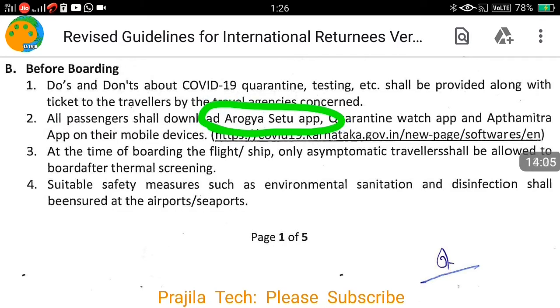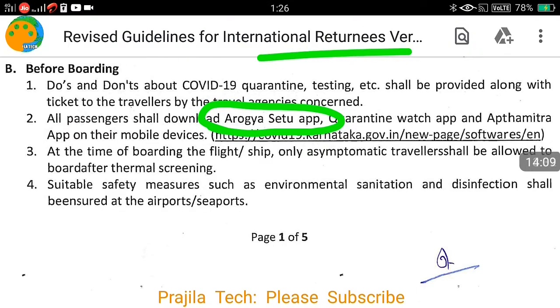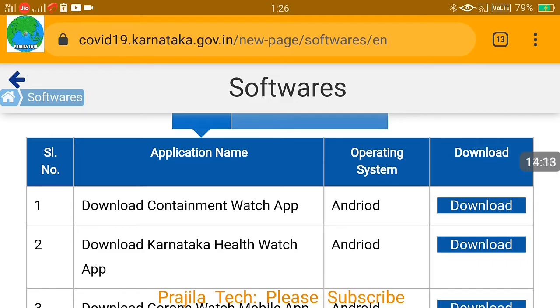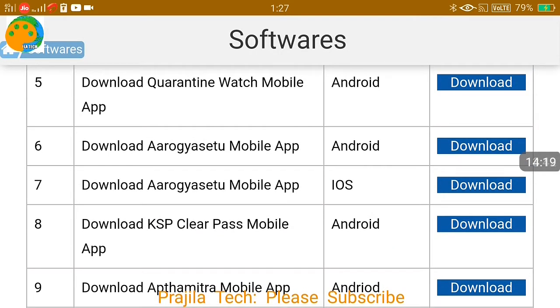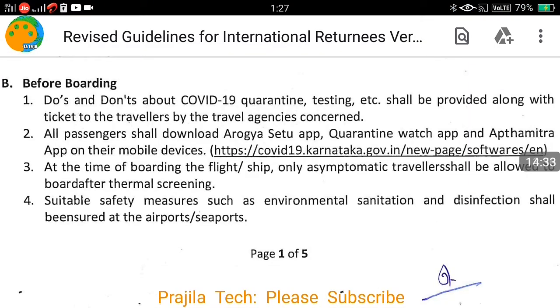So first let us see what applications you need to download. The first one is the Arogya Setu app. If you go there, you can see what Arogya Setu app versions are available. Okay, just see here. If you scroll down a little bit, you have two versions: one is Android and one is iOS. If it is an Android mobile, click on the Android download button. Otherwise, if you have iOS, use the second download, as you can see from the picture.